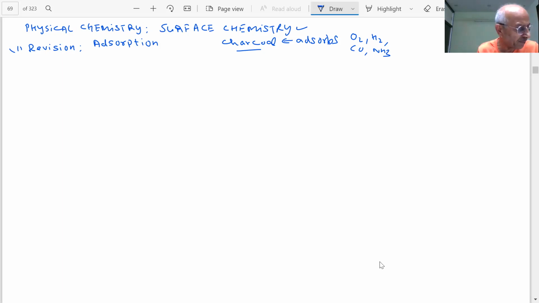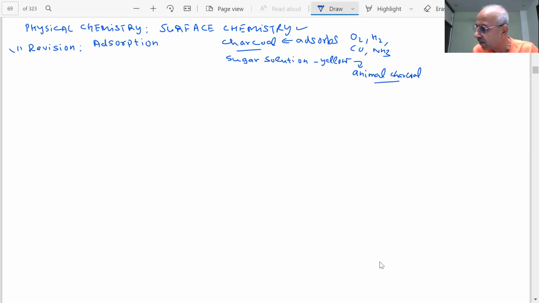The sugar solution is yellow, which means there are impurities. When you pass it through animal charcoal, it becomes colorless. The charcoal adsorbs the impurities on its surface.